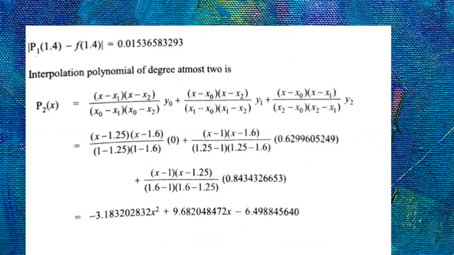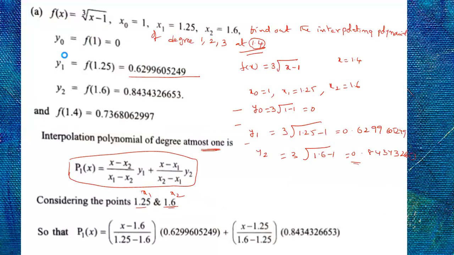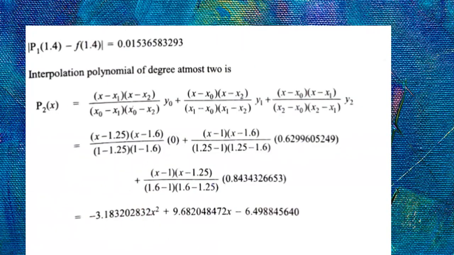And what he is doing here is nothing but f of 1.4, which is already there. See, f of 1.4 is the cube root of x minus 1. He has substituted 1.4 and got some value. This is the actual value; wherever x is there, substitute 1.4, you will get some value. The difference between that value and this value, you will get 0.00. This is called the error term. Whatever value we got from the interpolating polynomial, and this is the actual functional value, the difference between these two is called the error term.